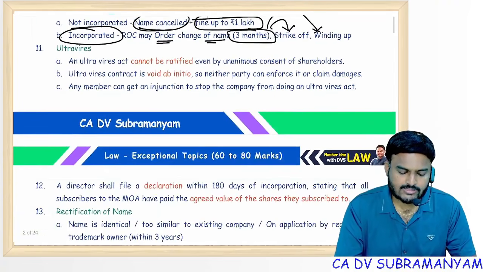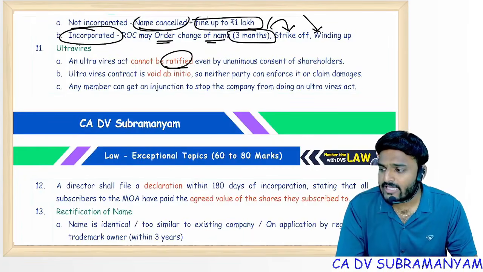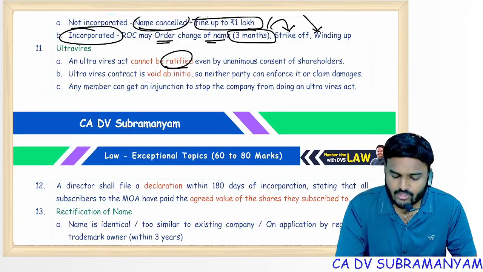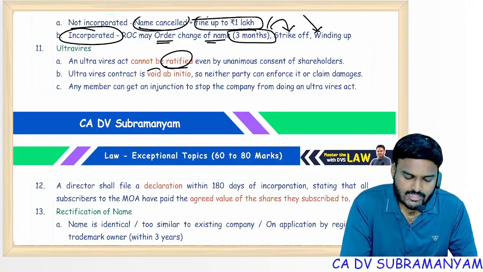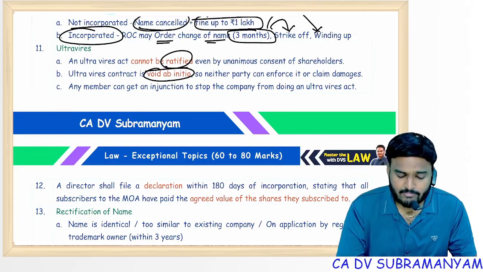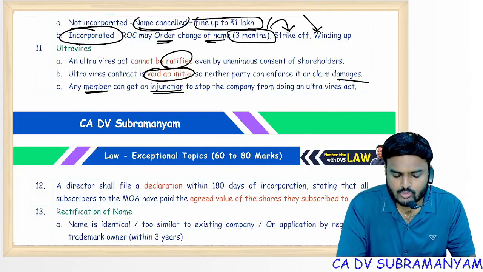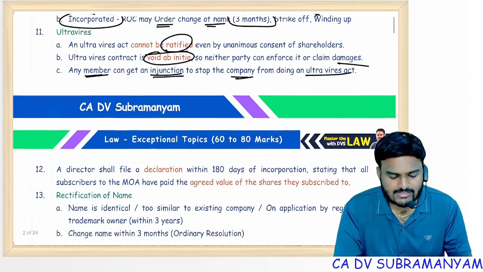Ultra vires acts can be ratified or cannot be ratified? Cannot be ratified even with unanimous consent of shareholders. Ultra vires acts are void ab initio, so neither party can enforce it. Neither party can claim damages. Any member holding a single share can bring an injunction order to stop the company from doing an ultra vires act.